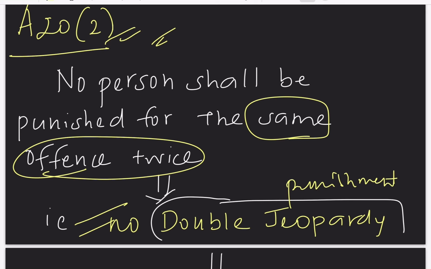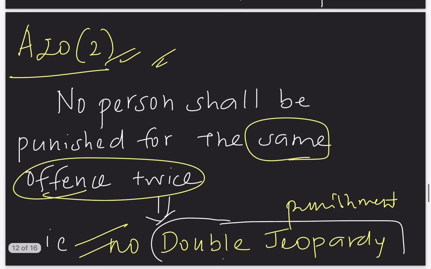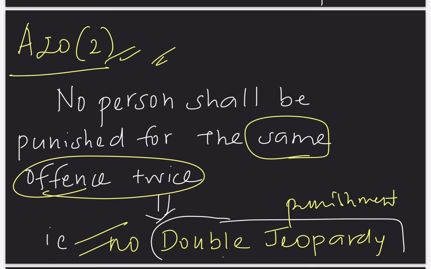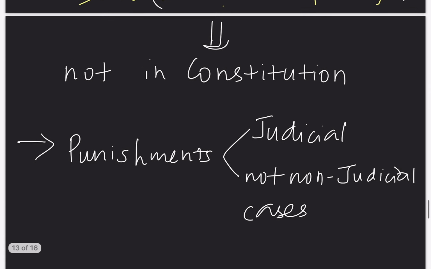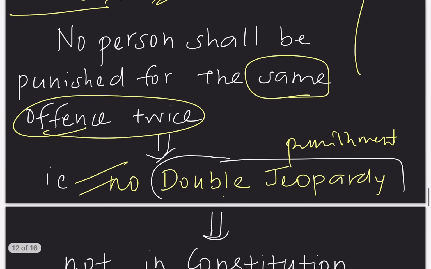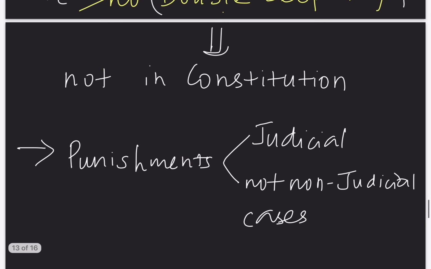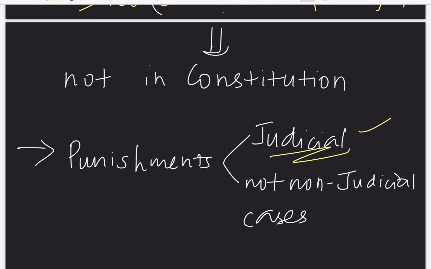One more thing to be noted here is that the term double jeopardy is nowhere mentioned in the Constitution. Article 20 clause 2 simply says no person shall be punished for the same offense twice. Also, Article 20 clause 2 is applicable only with respect to the judicial bodies, but not with respect to the non-judicial cases.